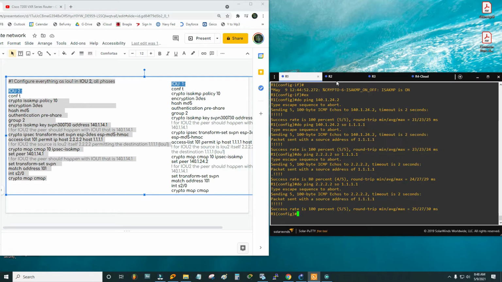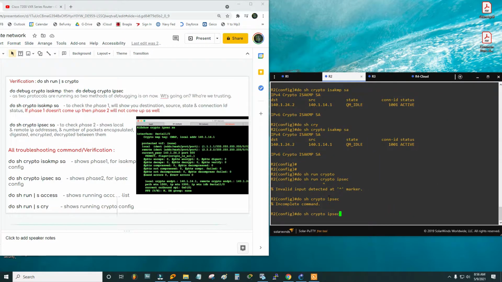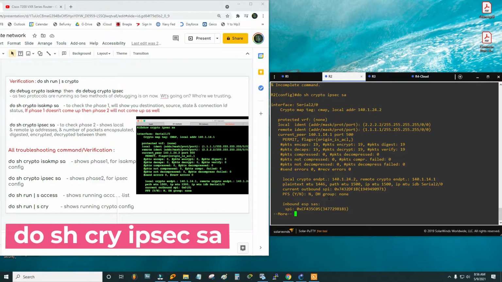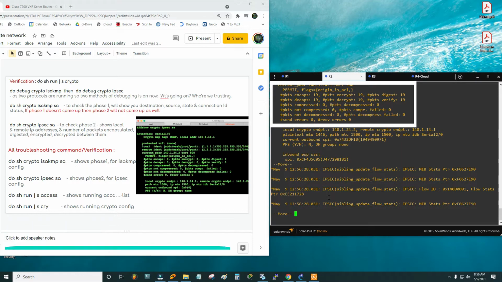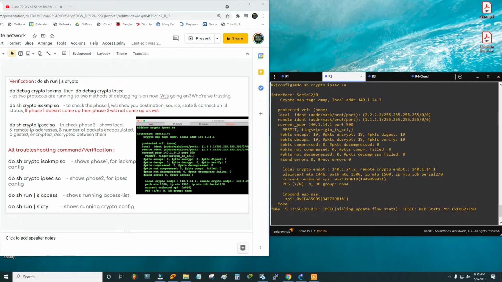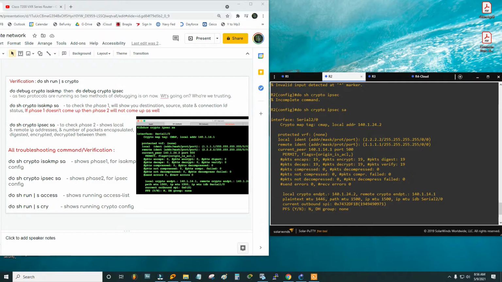Now if I go to router 2 and say do show crypto IPSEC SA, we'll be able to find packet encryption 19, packet encapsulation 19, packet digest 19. The same way, packet decryption 19, packet decapsulation 19, packet verify 19. And for router 2, the remote device will be router 1, so the IP address will be 140.1. So this is one of the commands that we can use to verify the IPSEC has been established with router 1.